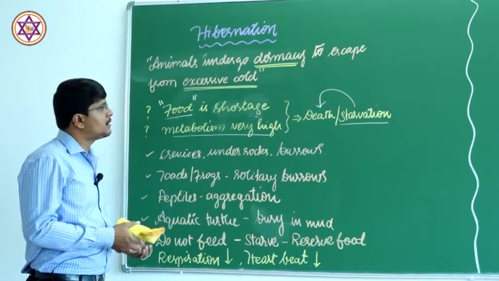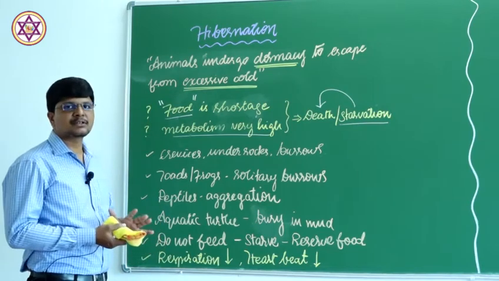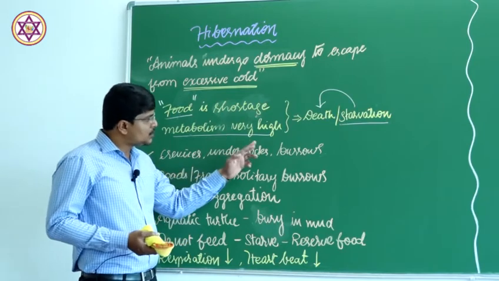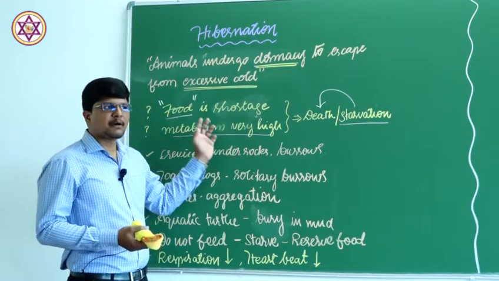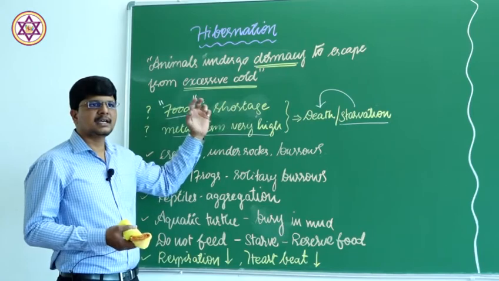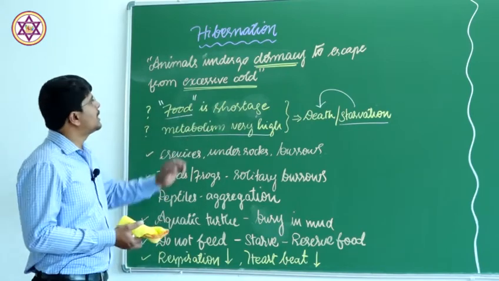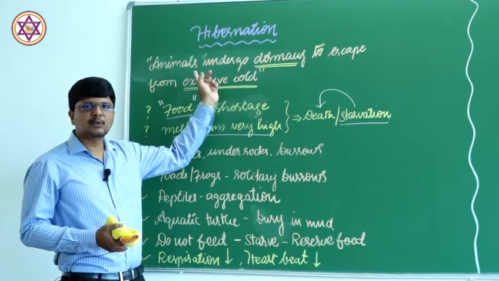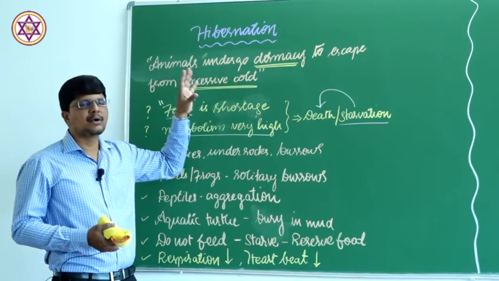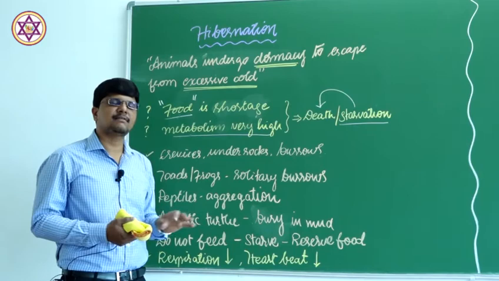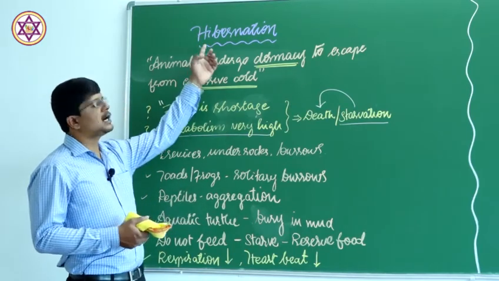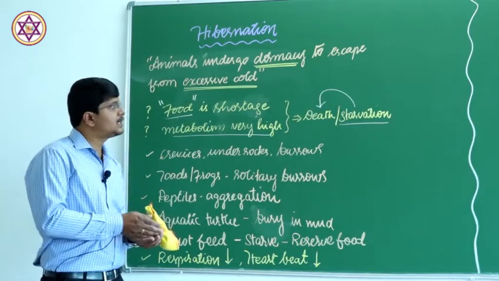For this matter, the animals show some behavioral changes. In order to overcome this problem of a shortage of food or the increased metabolic rate during the winter season, they go into an inactive state, the state of dormancy during the winter, which is known as hibernation or winter sleep.